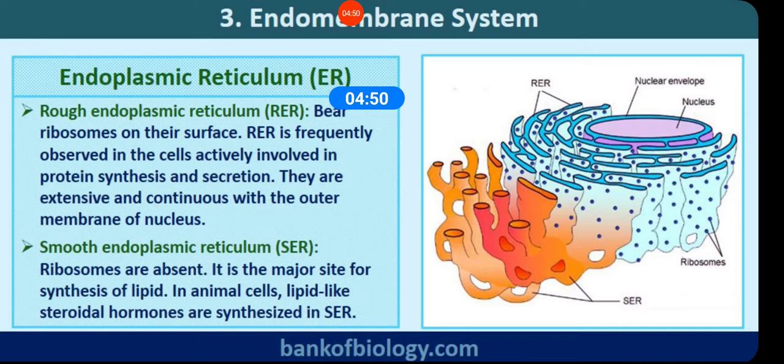So location, structure, function, and presence of ribosomes are the four differences between rough and smooth endoplasmic reticulum.